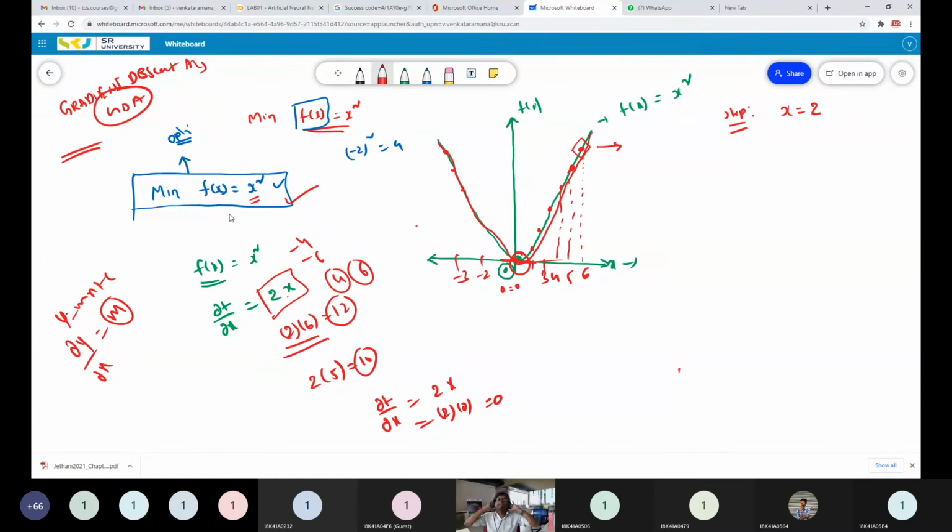I don't know where the minimum is. Randomly I'm picking one point on the convex function, and slowly I want to move to the bottom point. How it will come towards the bottom point, we have to discuss.